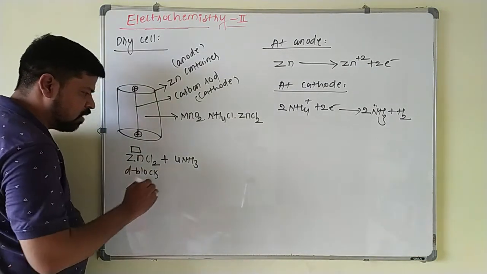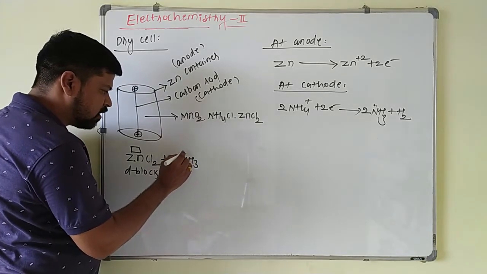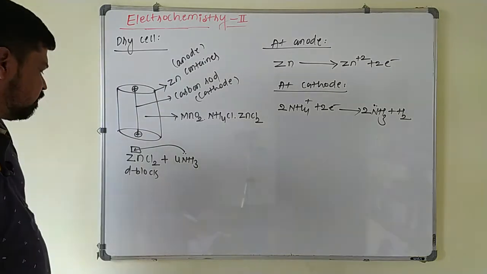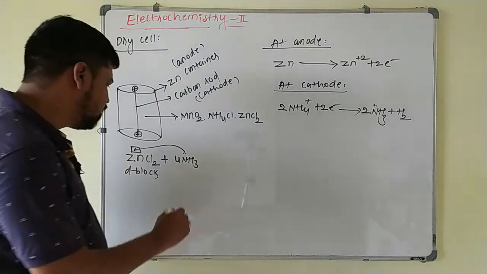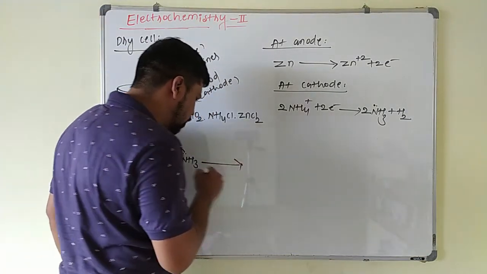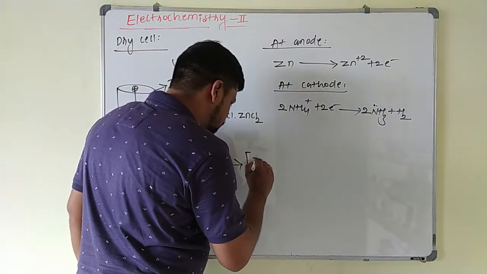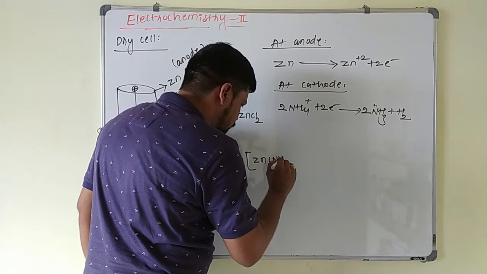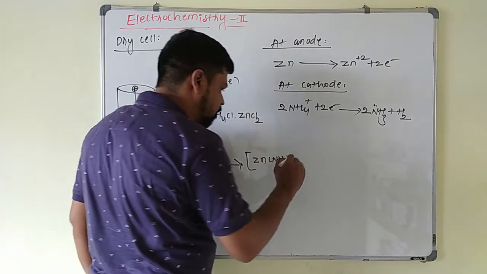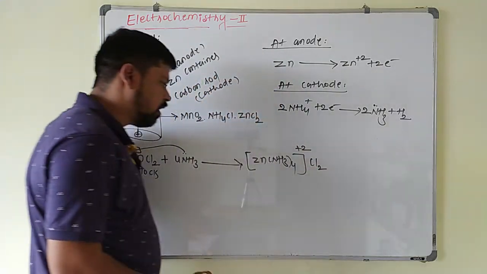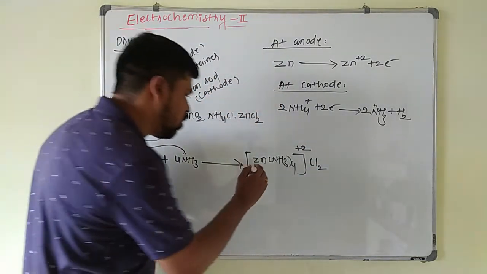Because it is a d block element, the lone pair of electrons on the nitrogen is donated towards the vacant d orbital of the zinc, so that with the zinc it will form a coordinate complex. Zinc is bonded to 4 ammonia molecules, and the overall charge on the complex is plus 2, so that tetraamminezinc chloride is formed. This is the complex here.